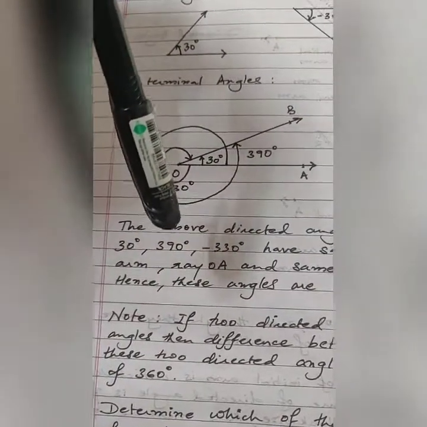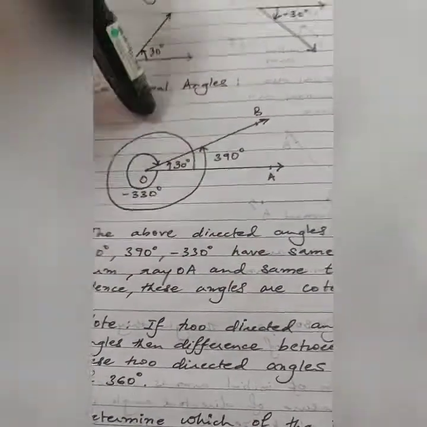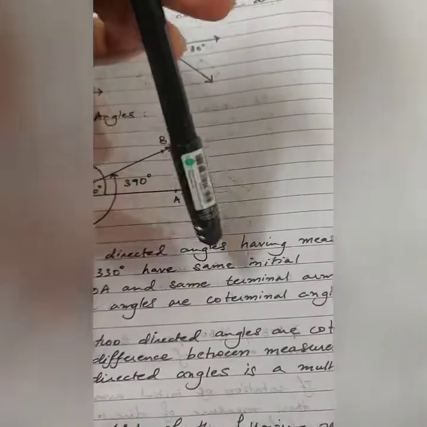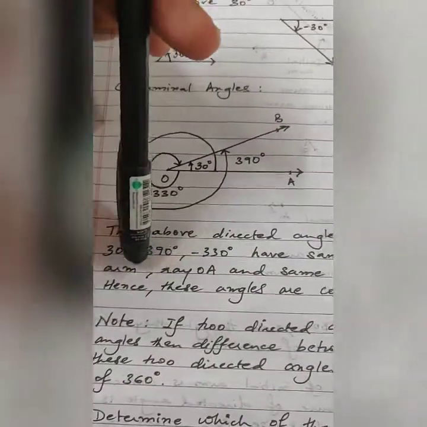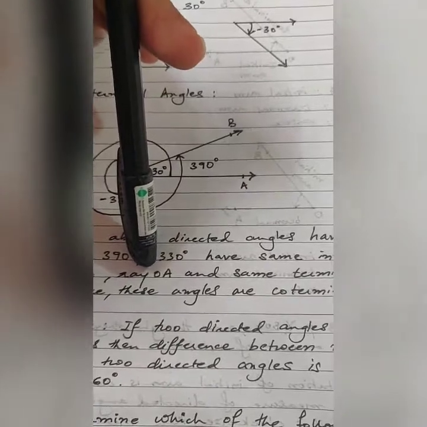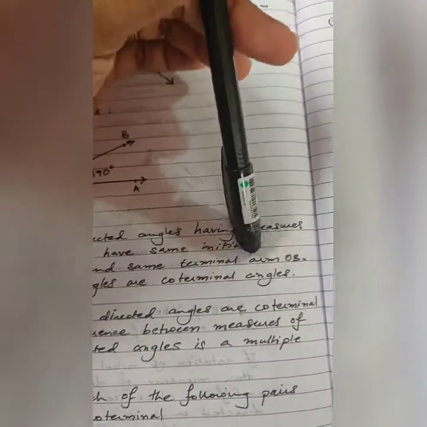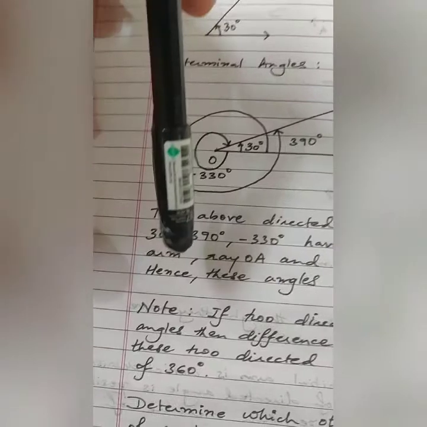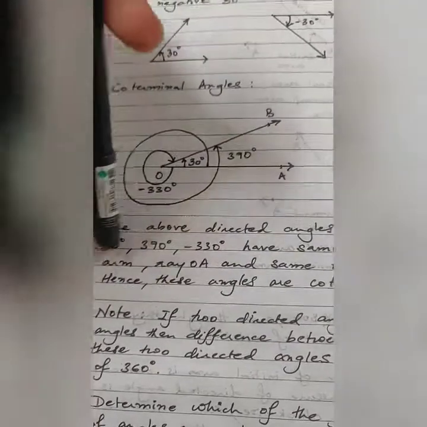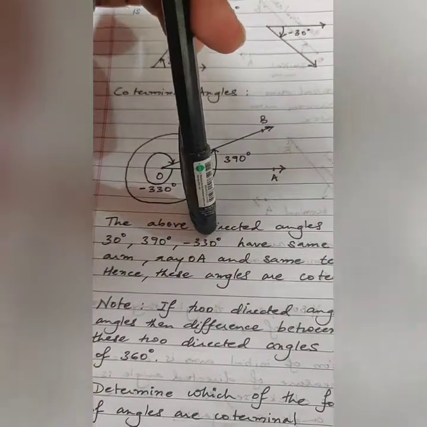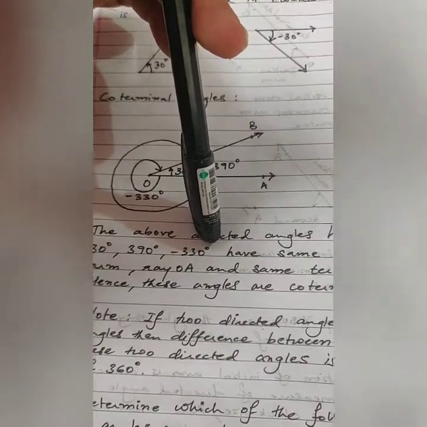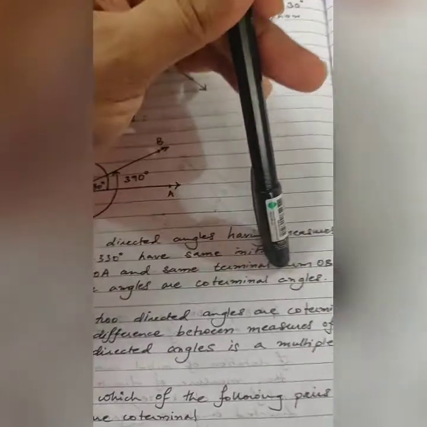I will just read this out. The directed angles having measures 30 degrees, 390 degrees and minus 330 degrees in this particular example have the same initial arm, which is ray OA, and the same terminal arm, which is ray OB, and hence these three angles are all coterminal angles.